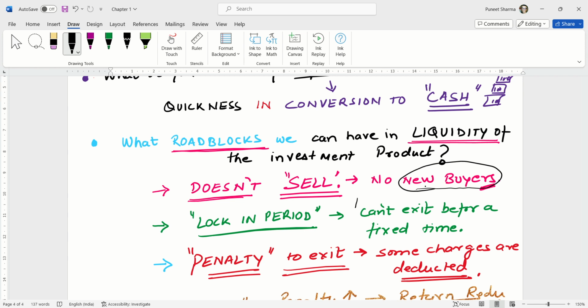The second roadblock is the lock-in period. There is something called the ELSS scheme in equity mutual funds. Here there is a 3-year lock-in period. So suppose I have invested 1 lakh rupees in ELSS today and there is a lock-in period, and next year I want to encash that. I can't do it. I have to hold it for 3 years. So that money is useless for me for the next 3 years. It is only after 3 years that I can encash my ELSS and withdraw from that mutual fund. So that is called the lock-in period.